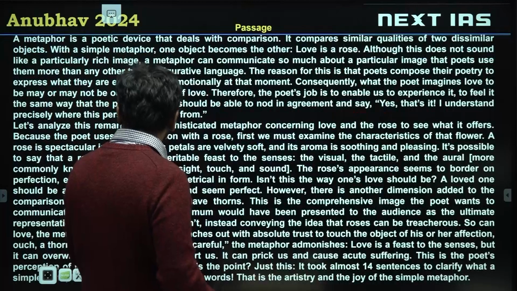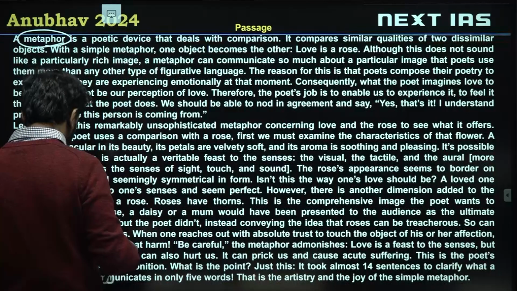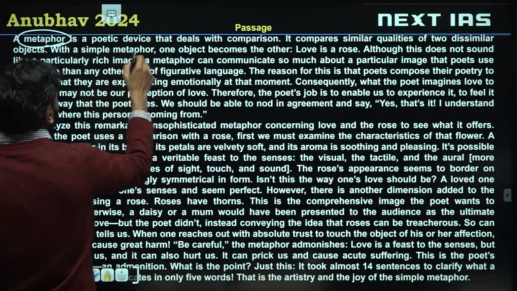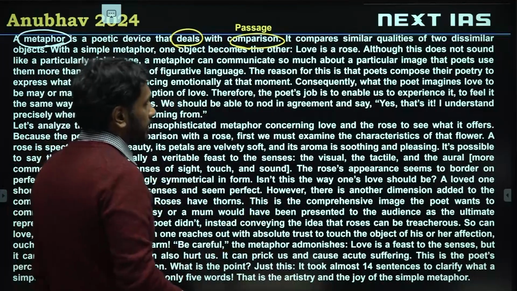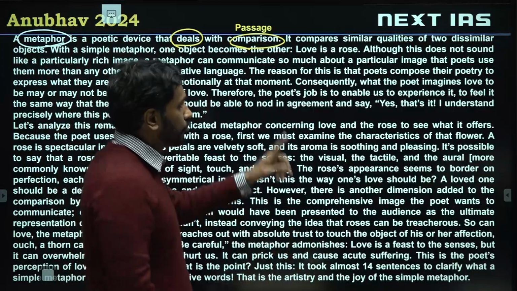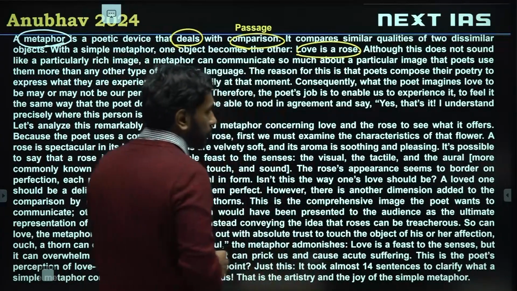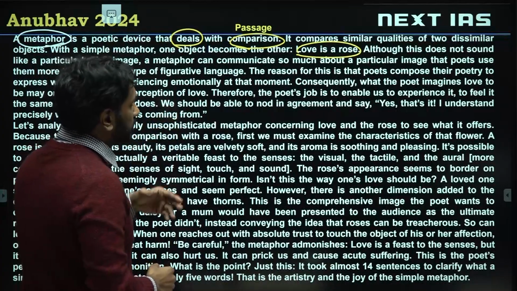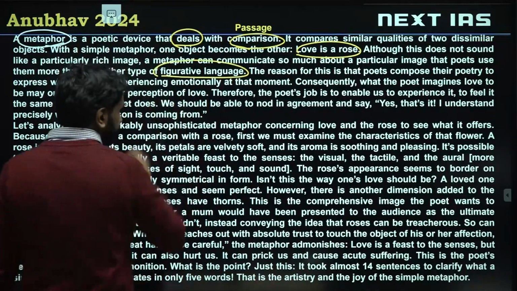This long passage is essentially about metaphors. It introduces what metaphors are. It's a poetic device. Metaphor is a poetic device that deals with comparison. So metaphors are used to compare objects. It compares similar qualities. Now the author explains all of this through one example, which is love is a rose. So if you notice, it's comparing love and roses. Although this does not sound like a particularly rich image, metaphor can communicate so much about a particular image. It is another type of figurative language.